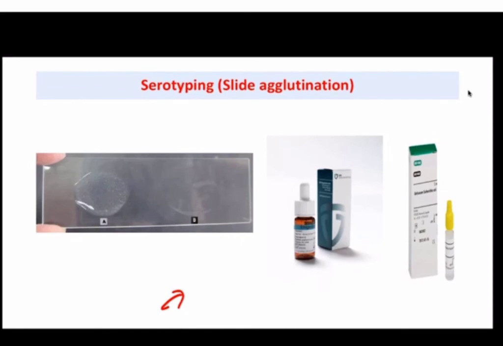For example, for enterohemorrhagic E. coli, O157H7. So these numbers are there. So serotyping is similar for Shigella. The speciation of Shigella into Shigella flexneri, boydii, dysentery, sonnei, that cannot be done routinely just by biochemicals.